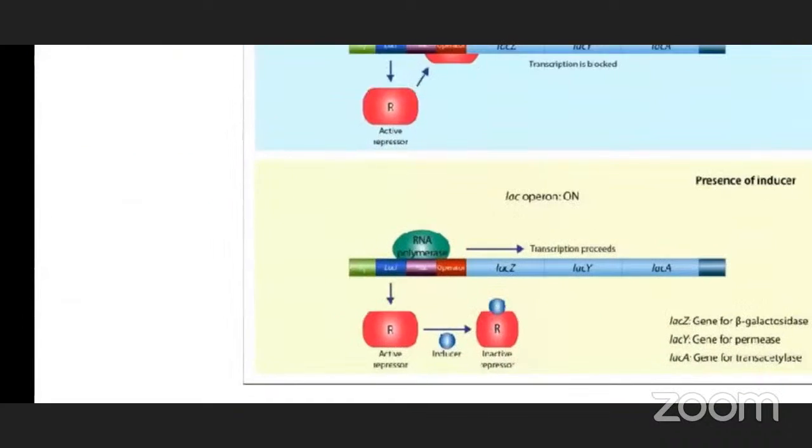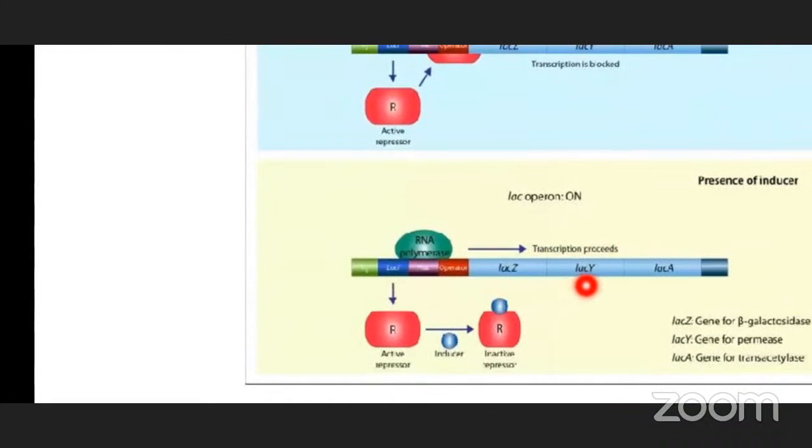So this is the structural gene Y, which codes for the enzyme permease.